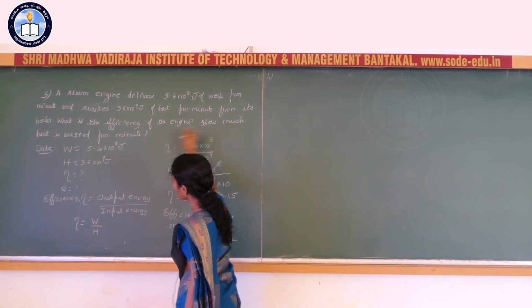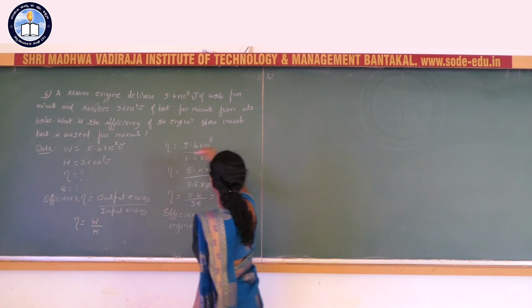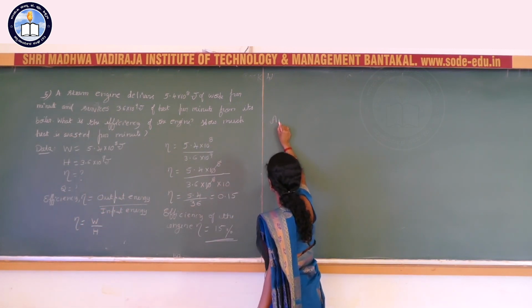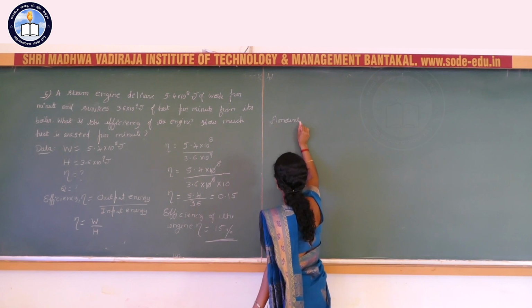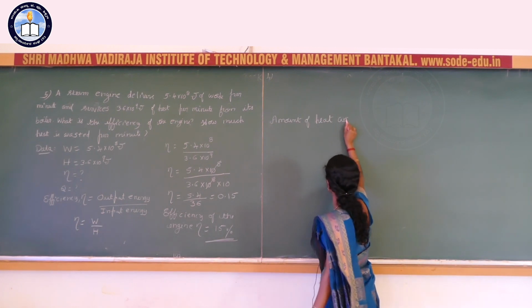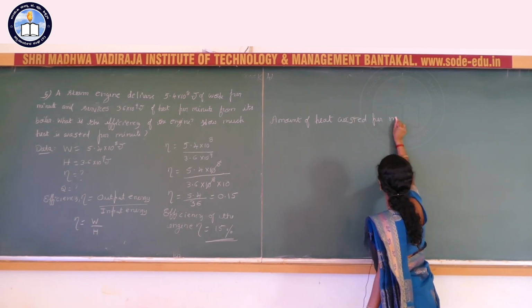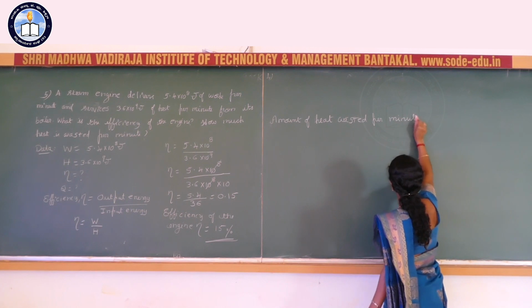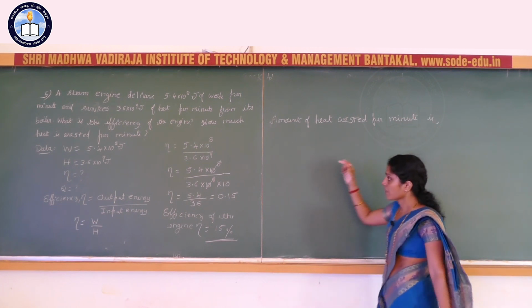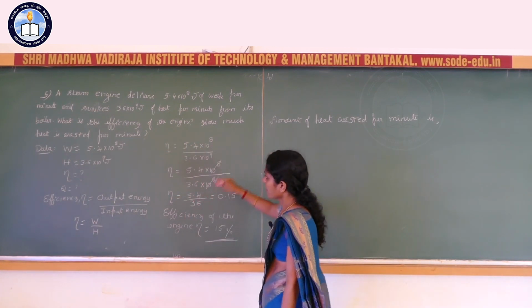Next here, how much heat is wasted per minute? So, here amount of heat wasted per minute is how much?